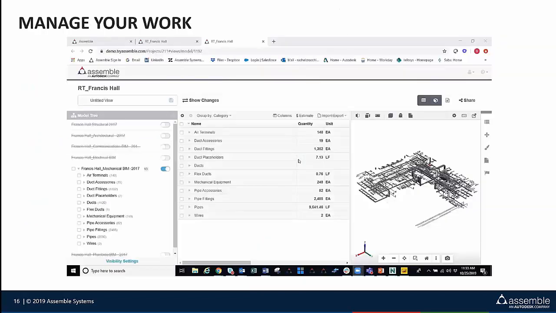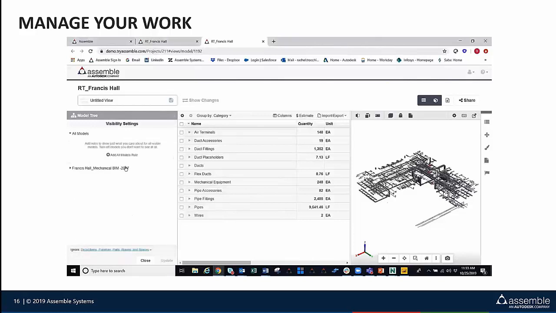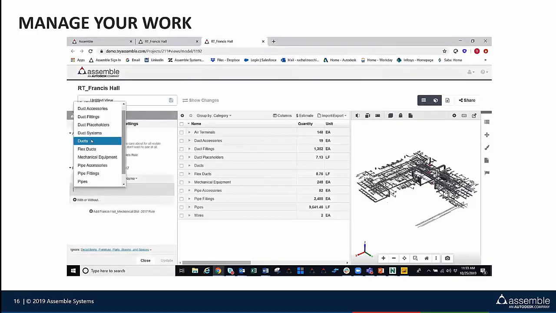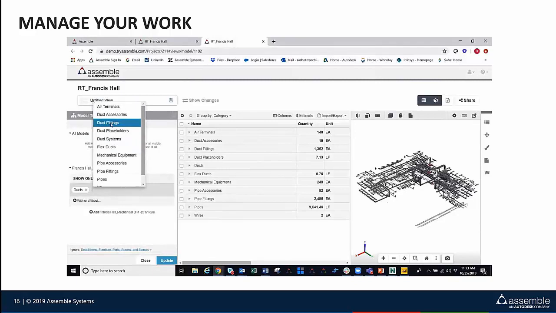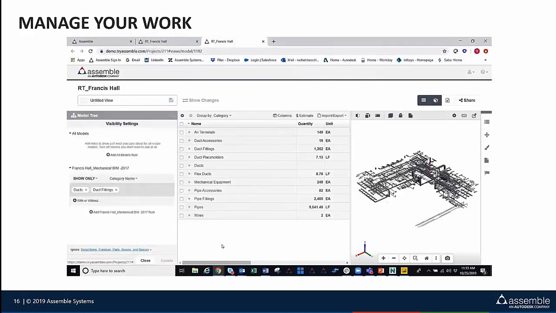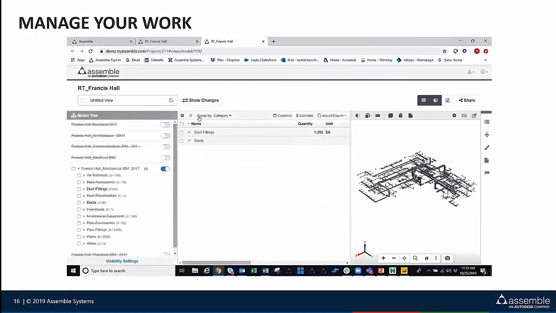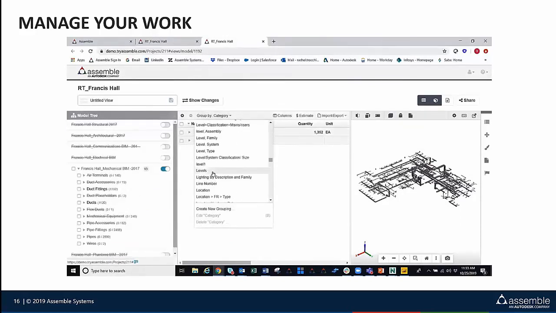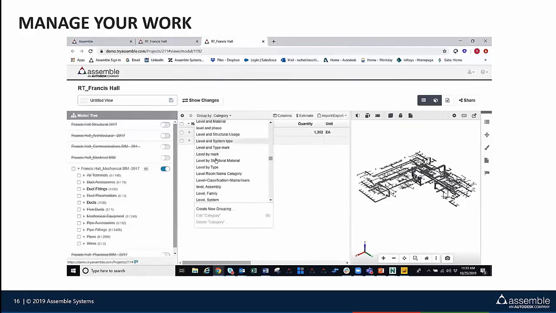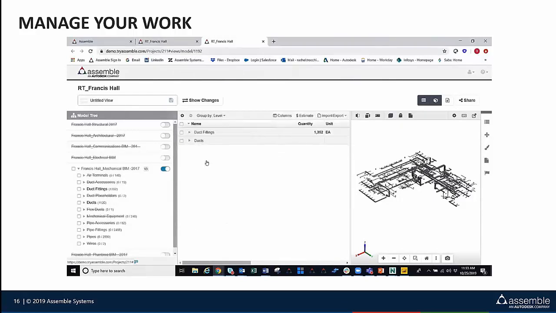Great, thanks, Brent. So in here, we're actually going to walk through a few different steps that we need to do to set up the information out into the field to track that information. So for this example, we're going to track our ductwork here. So what I just did was filter right down into our ductwork. So now we can see all of those different quantities. But obviously, we may want to organize this information by our different levels here so we can see the quantities that we're going to need based on each level.